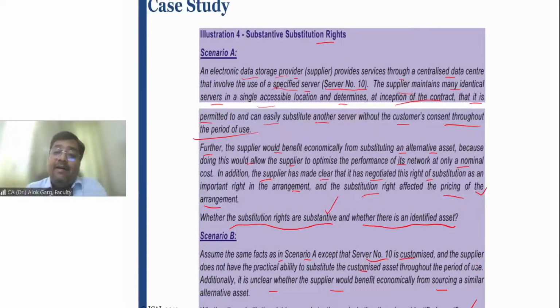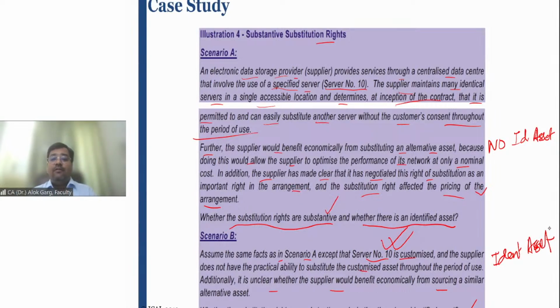It is an identified asset because it is customized for the customer, and the agreement is not clear whether the substantive right will be there or not. So in this case, the substitution right will not be available to the lessor, and yes, this asset is an identified asset. In scenario A, no identified asset. In this case, yes, identified asset.